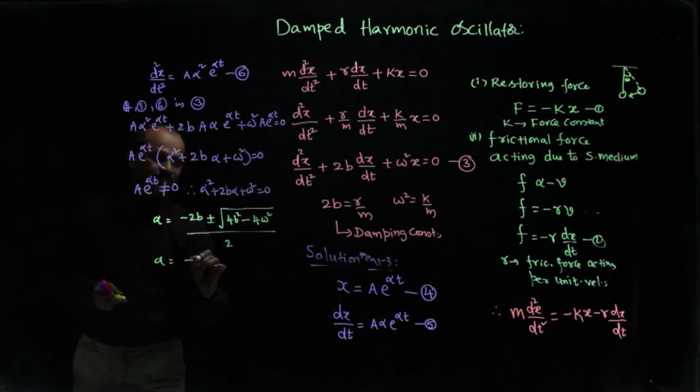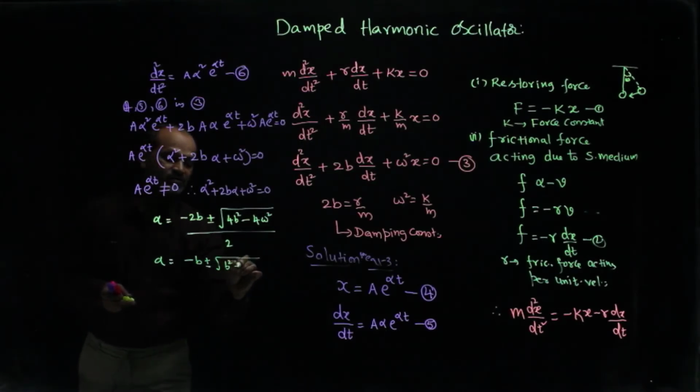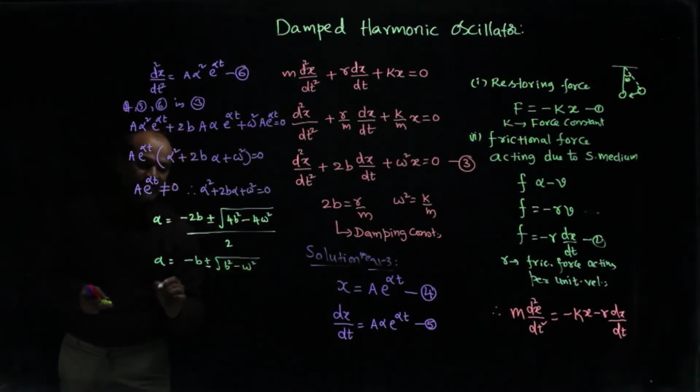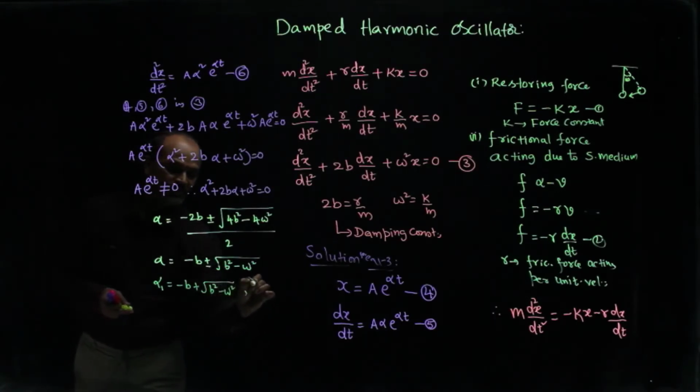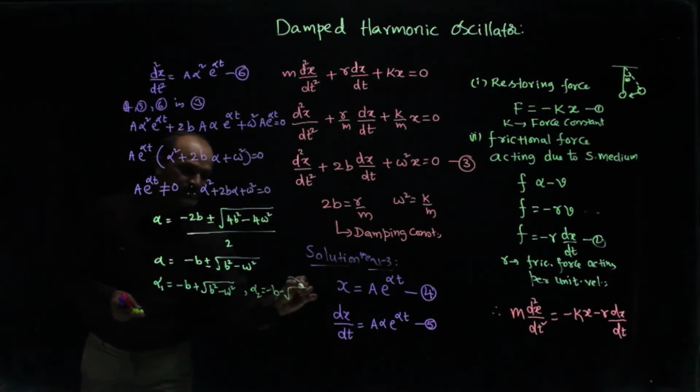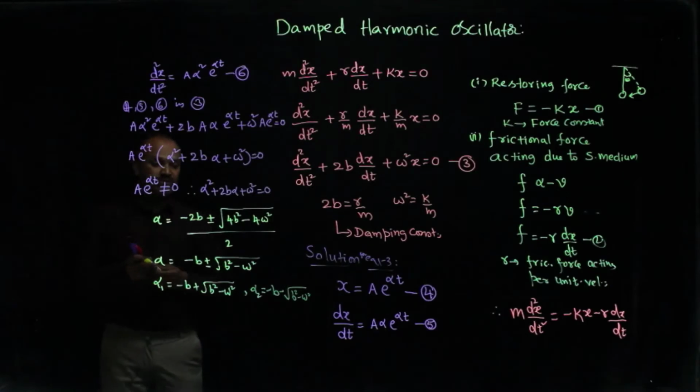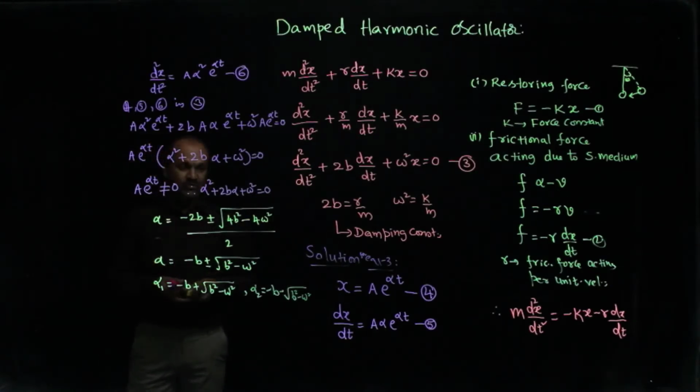Minus b plus or minus, if I take 2 the 2 will get cancelled, root of b square minus omega square. Now two roots are there, alpha 1 is minus b plus root of b square minus omega square, and also we have one more value, alpha 2 is minus b minus root of b square minus omega square. So now the solution, we'll see what will be the solution.